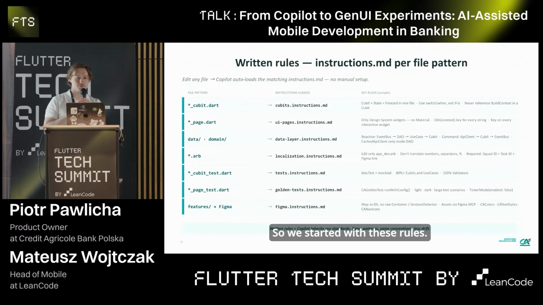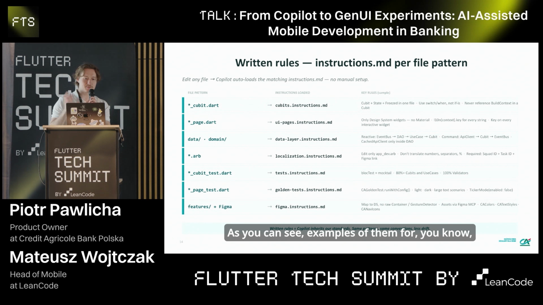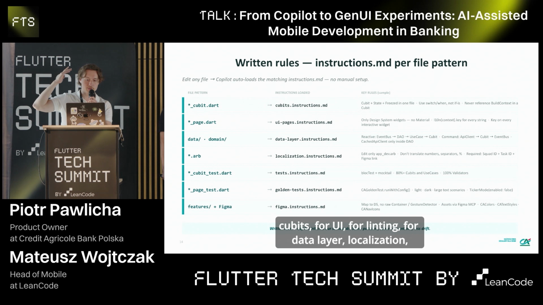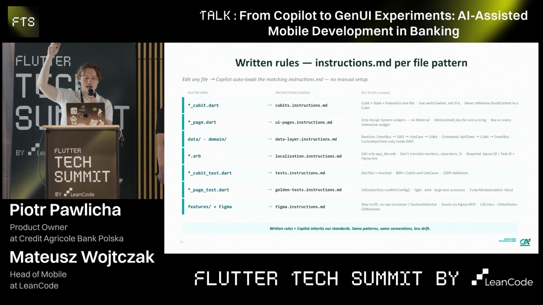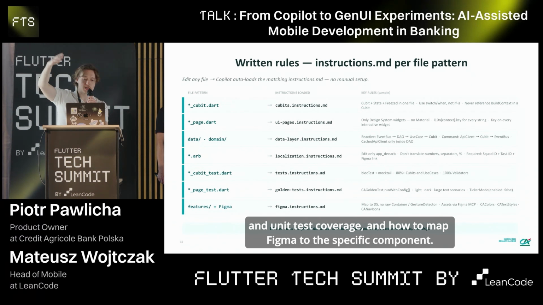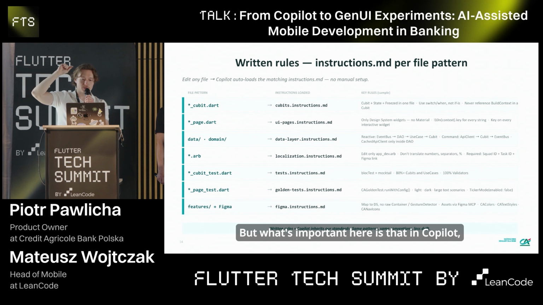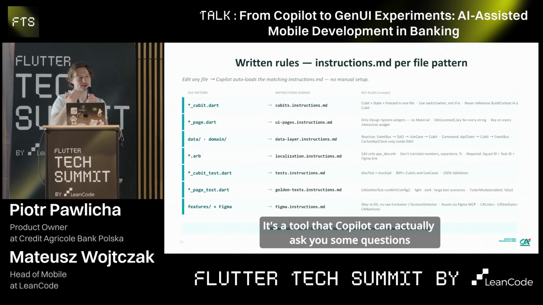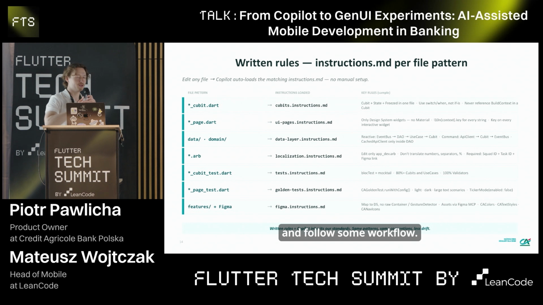So we started with these rules. As you can see, examples of them for cubits, for UI, for linting, for data layer, localization, even golden tests, because we have large golden test and unit test coverage, and how to map Figma to the specific component. But what's important here is that in Copilot, you can also make a custom prompt. It's a tool where Copilot can actually ask you some questions and follow some workflow.